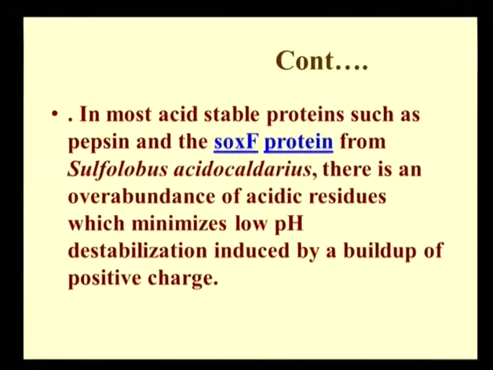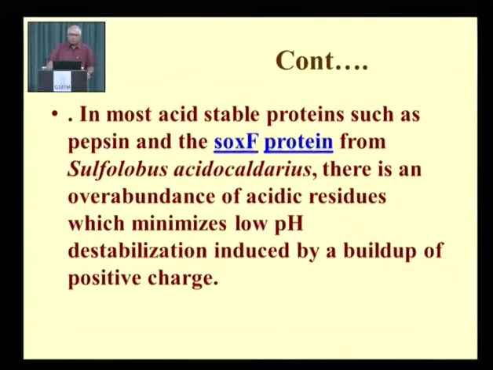Consider the acid-stable proteins, such as pepsin and the SOX protein from Sulfolobus acidocaldarius. Why does this organism have something particularly different? It is growing at an acidic pH, and at the same time Sulfolobus is also a thermophilic organism. So it has two different extreme conditions, temperature and pH.